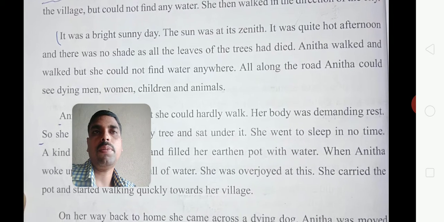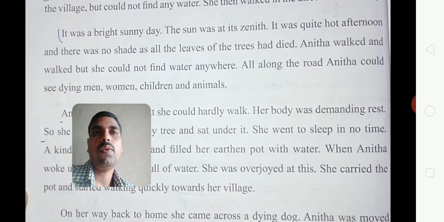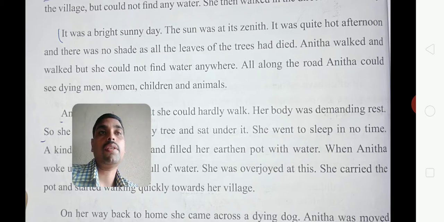It was a bright sunny day, and the sun was at its zenith. It was a quite hot afternoon, and there was no shade as all the leaves of the trees had died. The sun was at its zenith, meaning he was very powerful at that time.